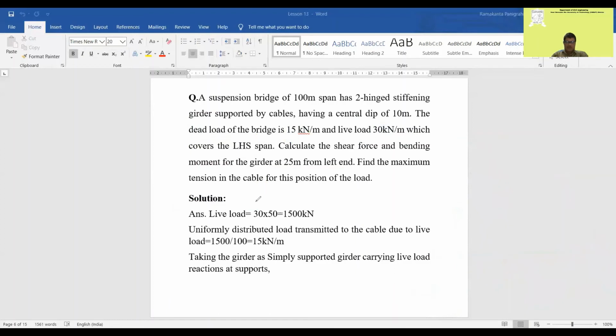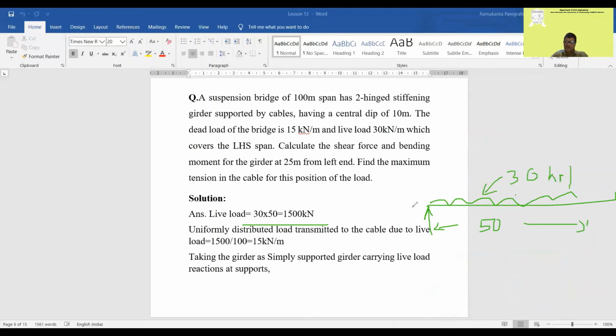So now we'll find the live load. What is the live load now? In this problem, the live load is given up to 50 meter. So 50 multiplied by 30 kilonewton per meter will be equal to 1500 kilonewton. That is the total live load.